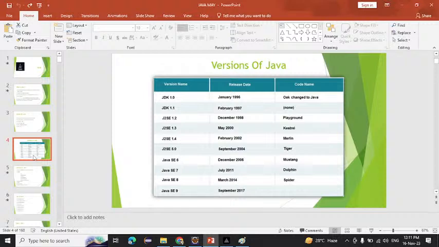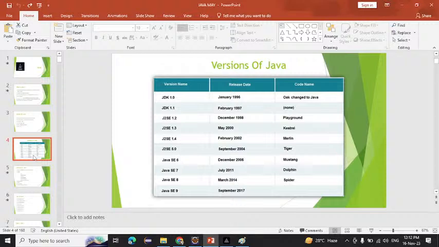James Gosling sir did not like any name. So in the mid-break they went to the coffee shop. There they drank one coffee. That coffee bean name is Java. Java is a coffee bean name. They drank the coffee at that time, so from that coffee bean name, they gave the name Java to our programming language.